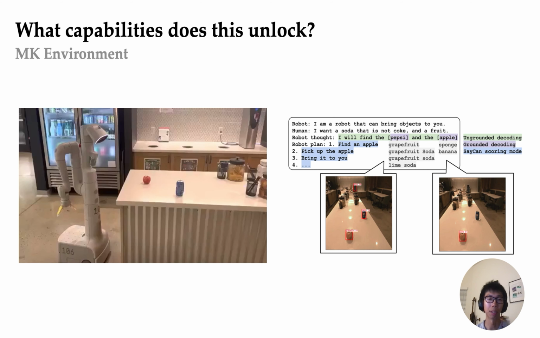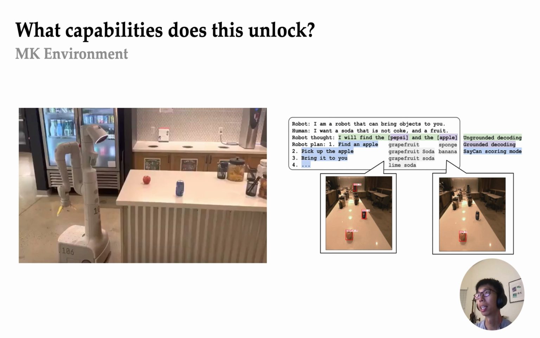We can also use grounded decoding in a fairly innovative way. Basically, we can treat grounding as a sort of tool. Here we use a left bracket to mean start grounded decoding, and a right bracket to mean finish grounded decoding. Whatever you see that is purple here triggers grounded decoding. So whenever the language model mentions something in brackets, it means it has to be something that it can see. Here we multiply the score from a language model and the score from a detector. This makes a plan grounded essentially by using a detector.